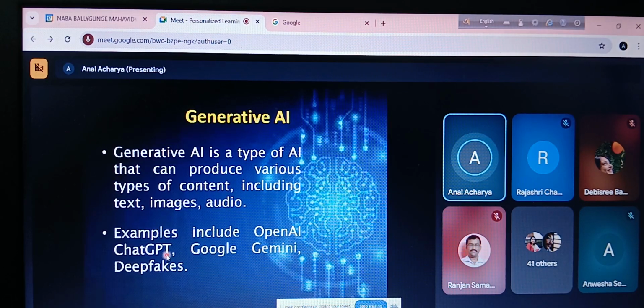AI means what it is doing? It is generating something, right? It is generating a certain form of text. I'll give some examples very shortly. It is generating a form of text, and since it is generating, that is why the name is given as generative AI.